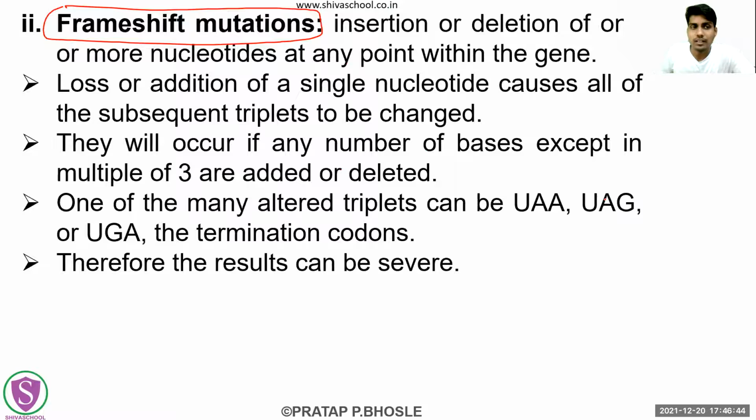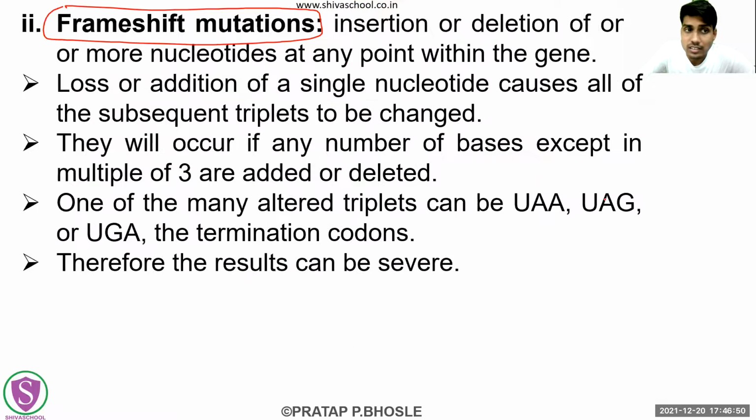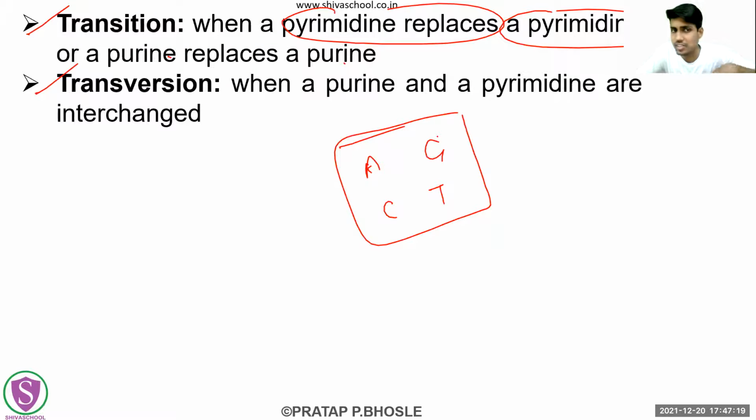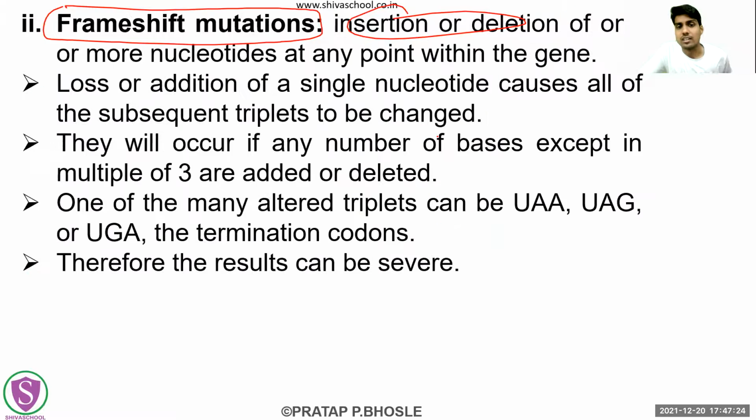Next is what? Now this was the earlier first step, that is the point mutation. Now the frame shift mutation. Okay, frame shift mutation, let's see. Just a minute. So the frame shift mutation, what is happening here? Insertion or the deletion of one or more nucleotides. See, although this is just a part of these types of mutation, some part of this we have already seen in the earlier part of this genetics. So that's why I'm not giving much time to it here. Some introductory points I have already given in earlier lectures.